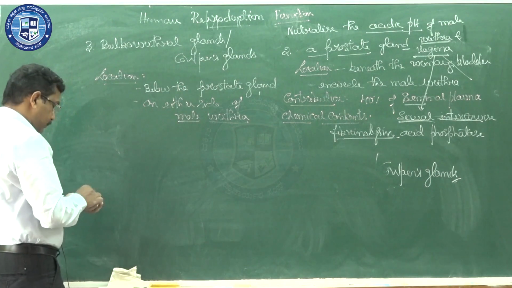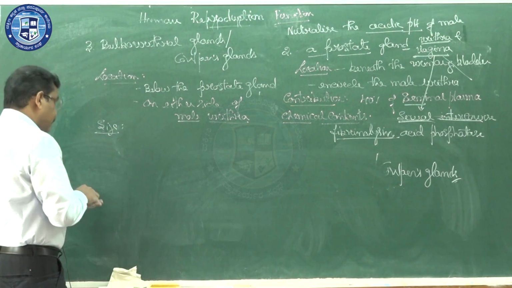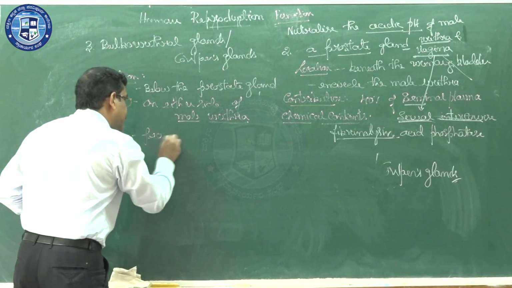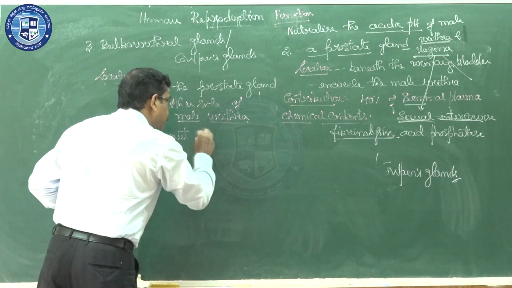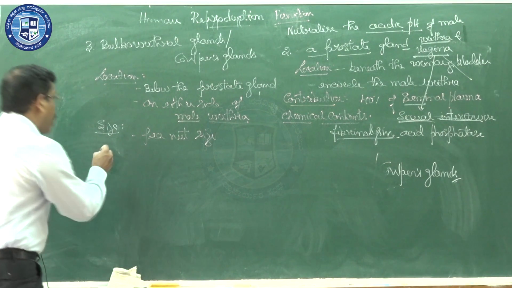Next one, size: it is peanut size. Very small glands they are. That is called the bulbourethral gland.